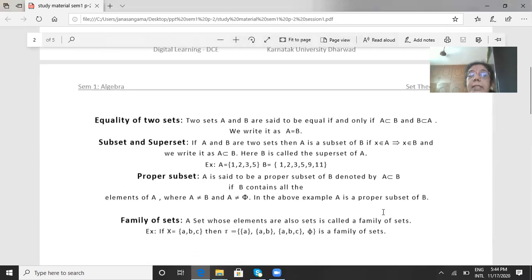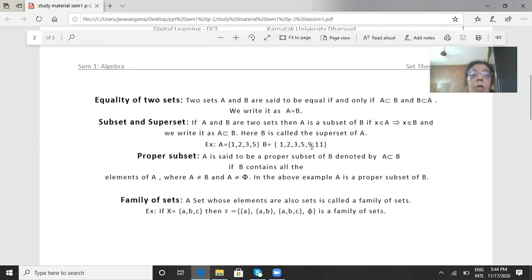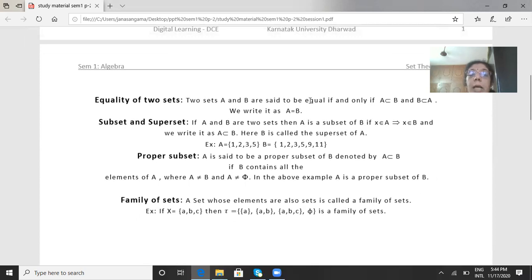Next, let us see the definition of equality of two sets. When do we say two sets are equal? Two sets A and B are said to be equal if and only if A is a subset of B and B is a subset of A. This symbol denotes contained in. A should be contained in B and B should be contained in A. And we write it as A equal to B.